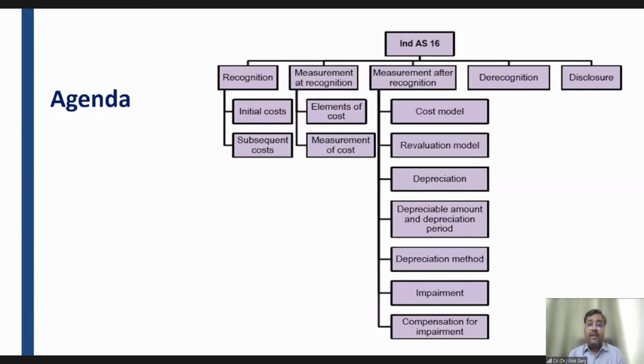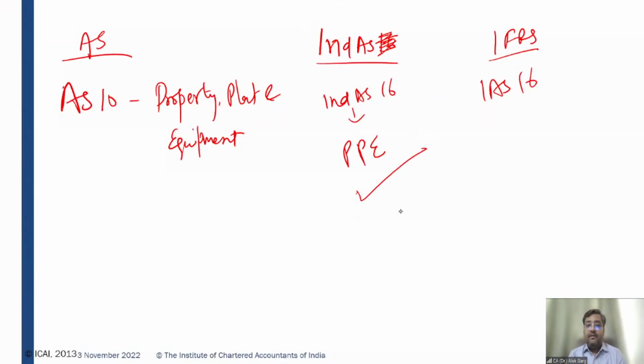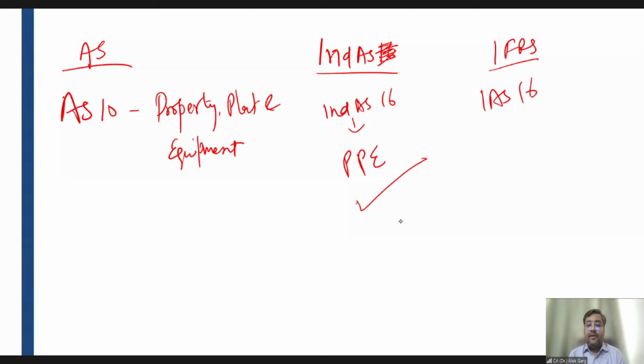The examples of property, plant, and equipment could be plant and machinery, furniture and fixtures, equipment, land, building, aircraft, electrical installations, vehicles, trucks, ships. So these are the examples of property, plant, and equipment.